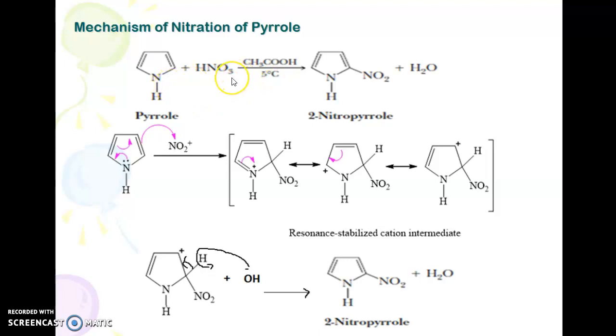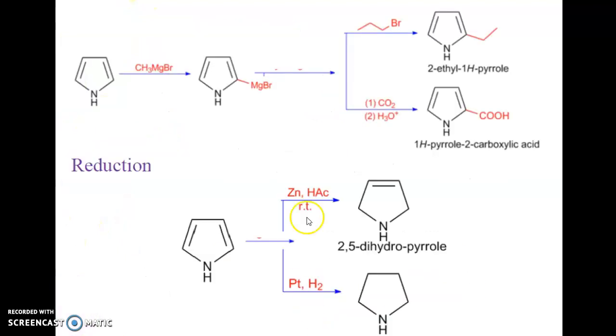Pyrrole in presence of nitric acid and acetic acid gives 2-nitropyrrole and water. This is the electrophile which is going to attack the second carbon atom through these intermediates, which we call resonance stabilized cation intermediates. And when the nitronium ion attacks here, the H which is replaced from this group combines with OH and forms water, giving 2-nitropyrrole.